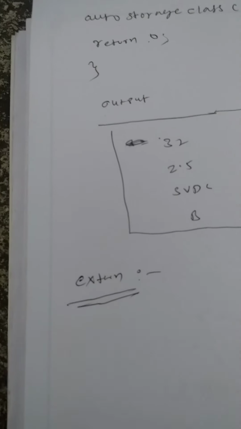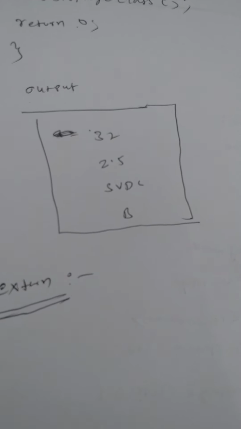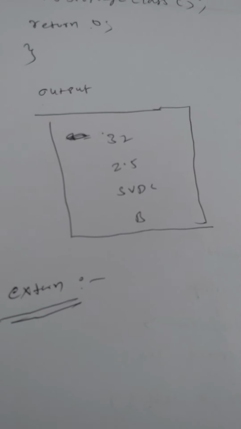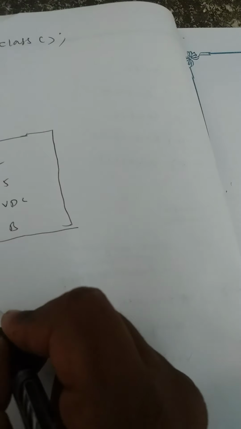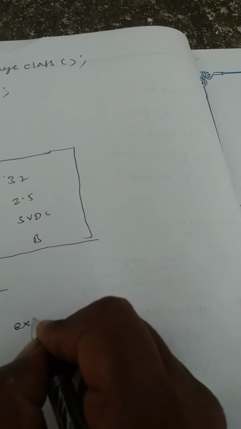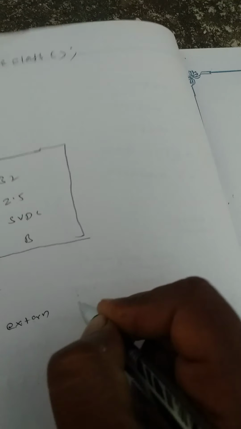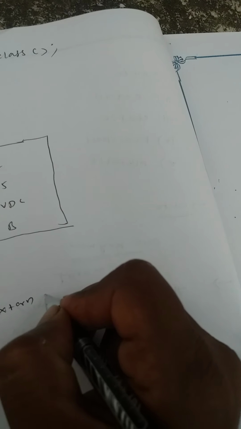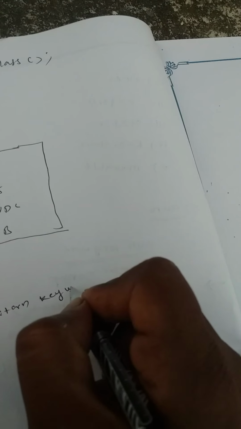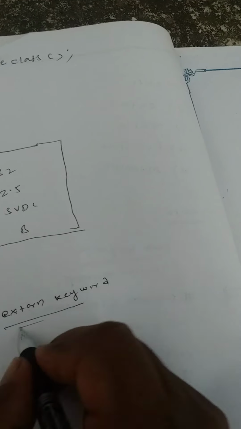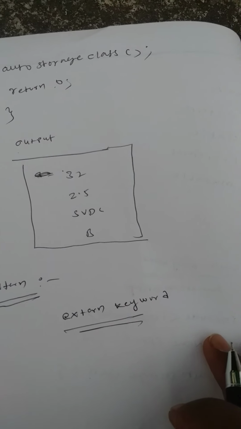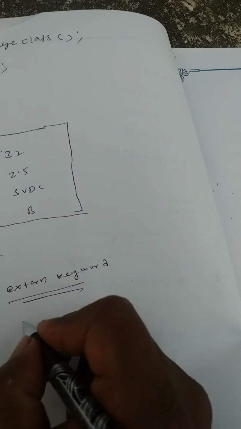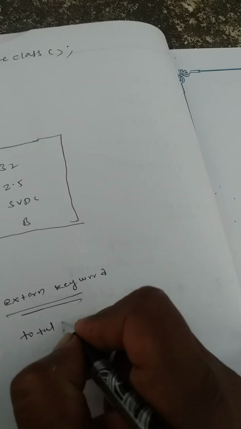External variables are declared using the extern keyword. The scope of an external variable is limited to the total program.